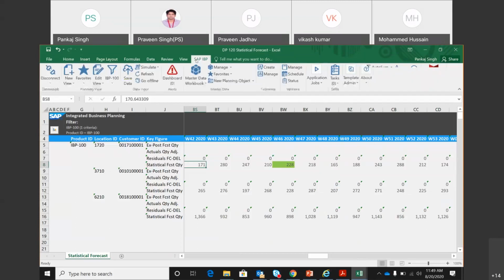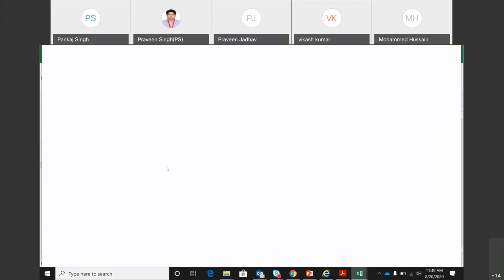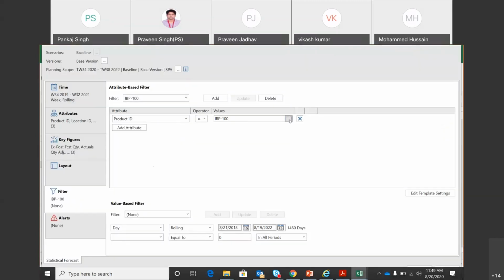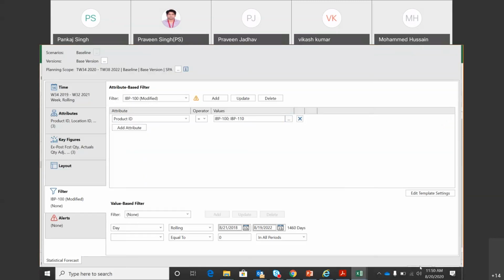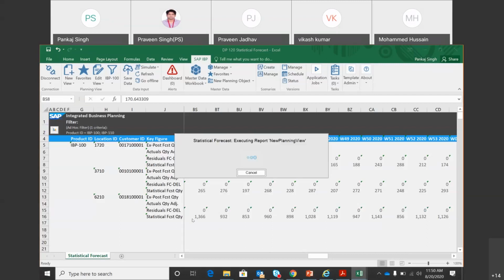Since I ran the forecasting only for IBP 100, we are able to see the forecast number for 100. If I load another finished product, IBP 110, you will see that it is still missing the stat forecast values, and we'll have to run the forecast run again.